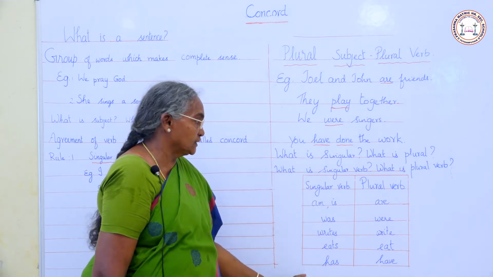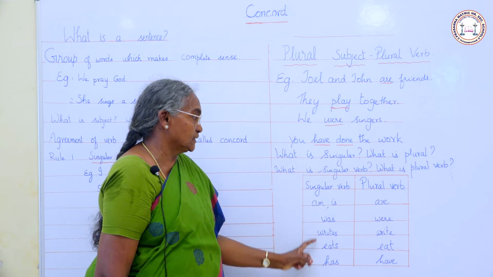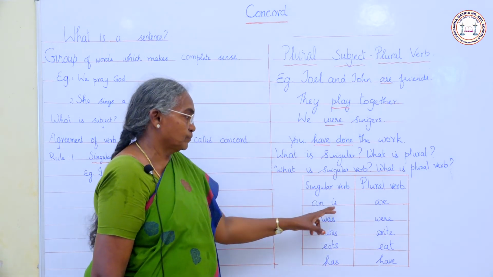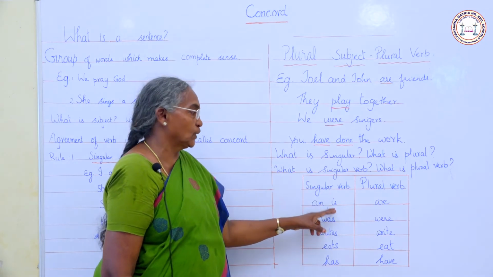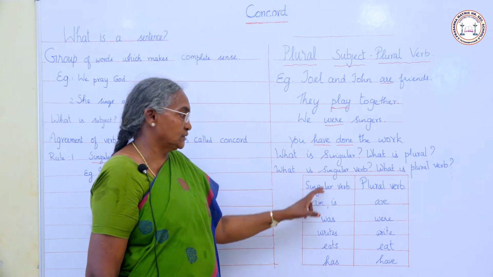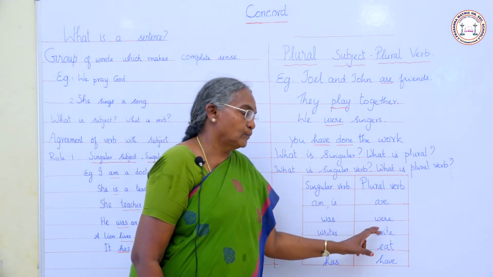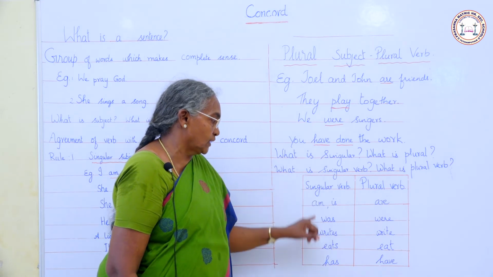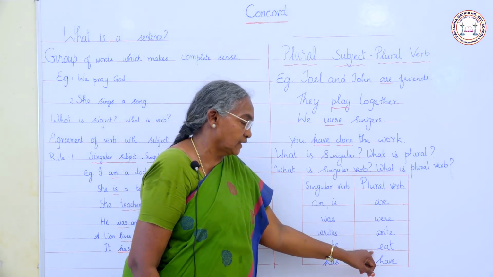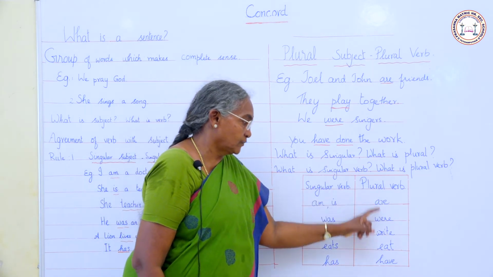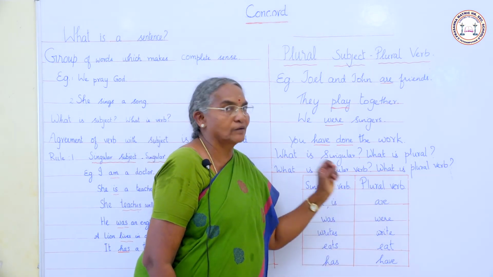Let us see this column and read the singular verbs and the plural verbs written here. Am, is are singular verbs. Are is a plural verb. Was singular verb, were plural verb. Writes and eats singular verbs, write and eat plural verbs. Has singular verb, have plural verb.